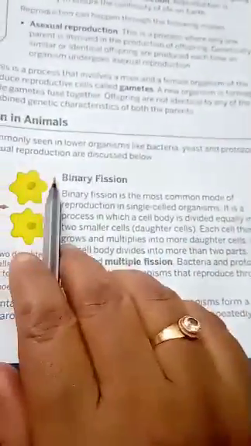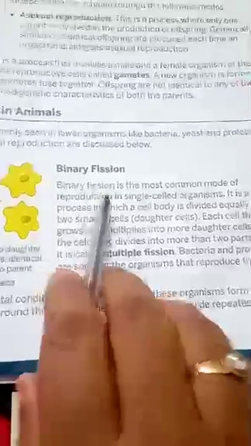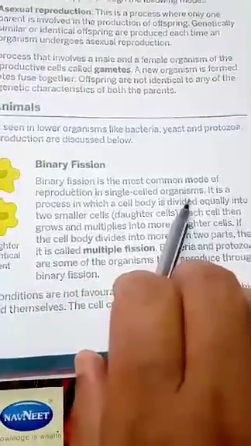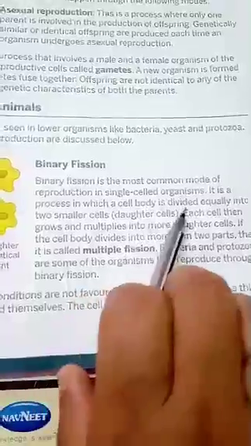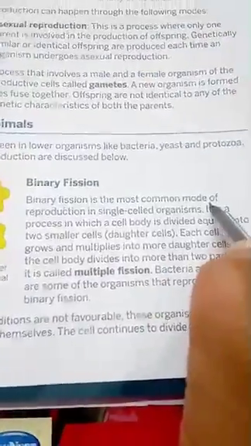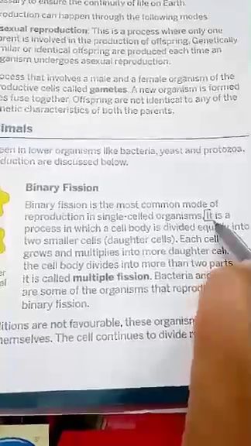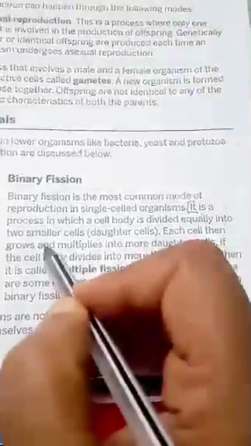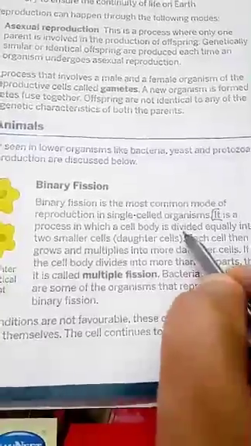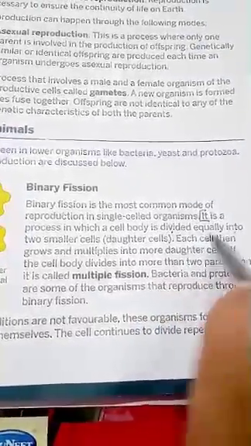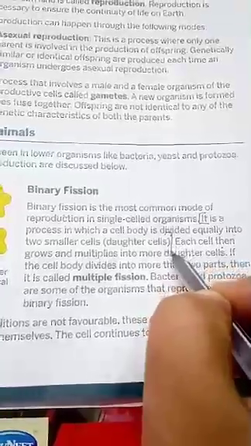Now let's see what's given in your book. Binary fission, what is that? It is the most common mode of reproduction in single cell organisms. It is a process in which the cell body is divided equally into two smaller cells. This is the definition of binary fission, in which a cell body is divided equally into two smaller cells. Each then grows and multiplies into more daughter cells. Up to this is the definition.